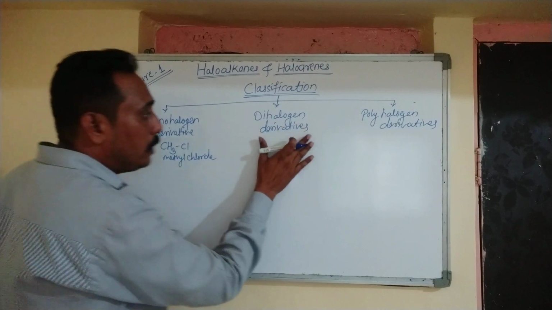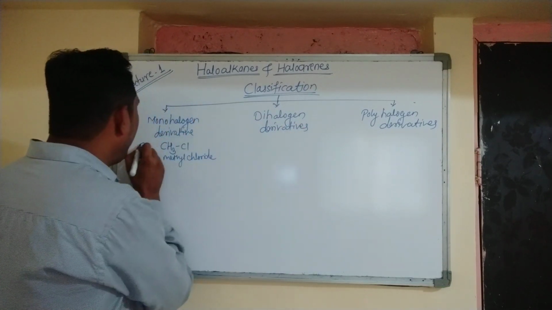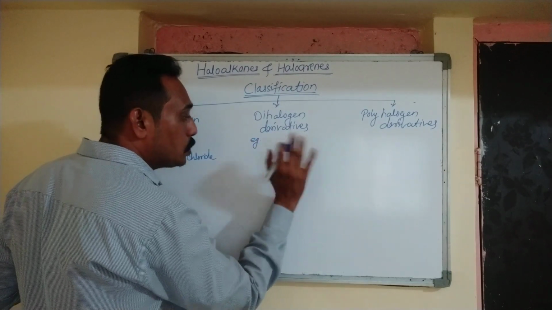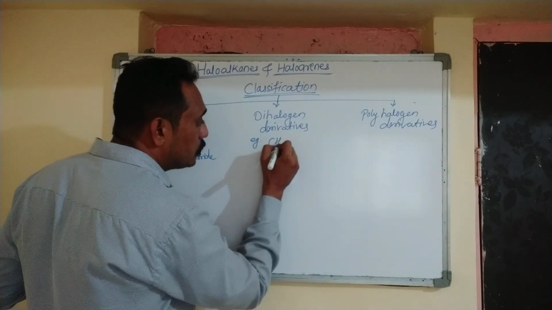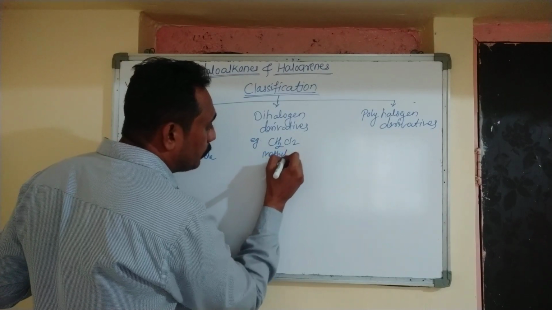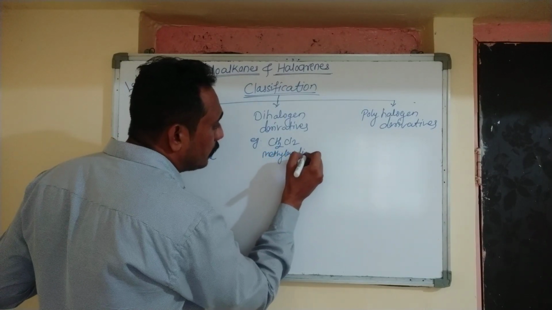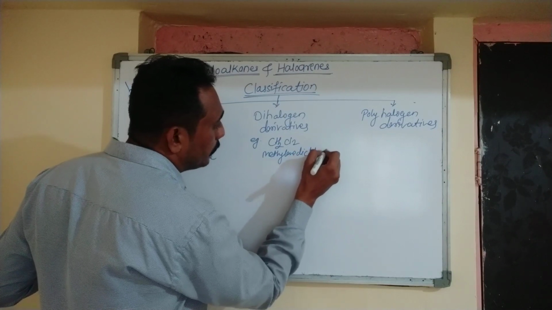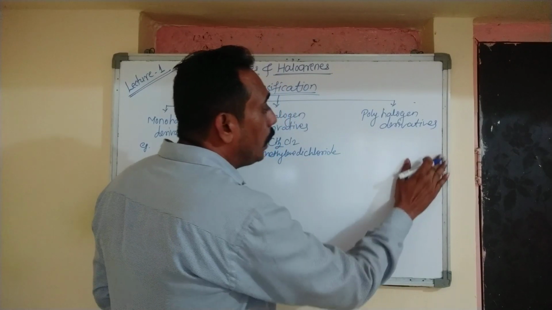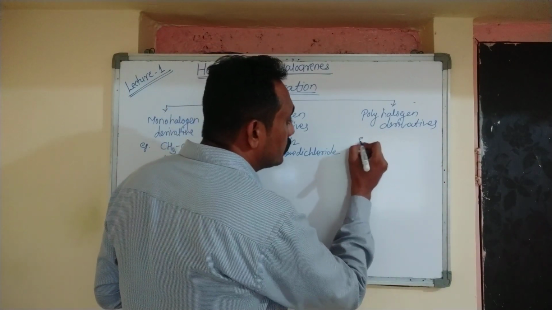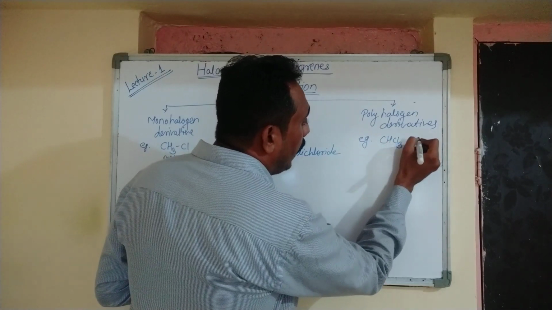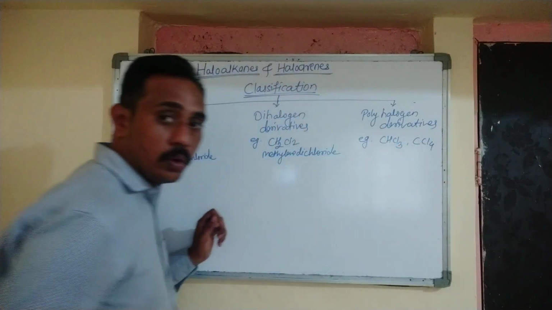Dihalogen derivative, in which two hydrogens are replaced by halogens. So example is CH2Cl2, methylene dichloride. Polyhalogen, so more than two hydrogens are replaced by halogens. Its examples are CHCl3, that is chloroform, and CCl4.